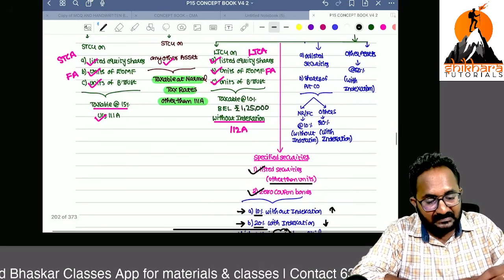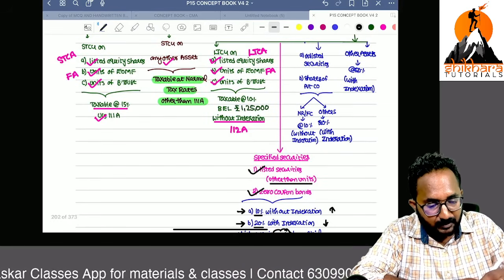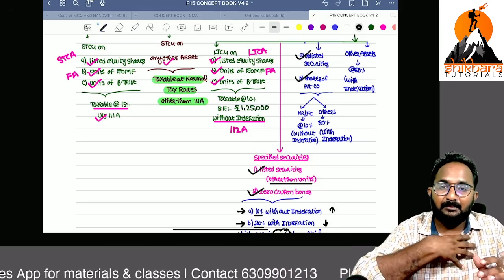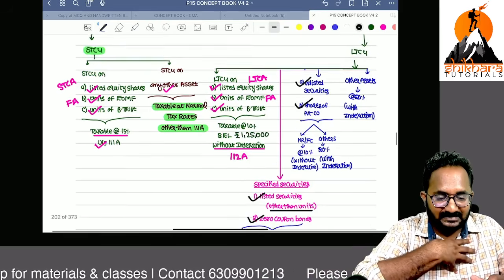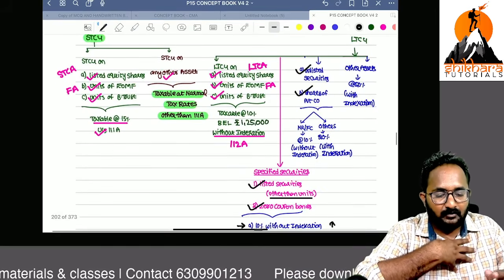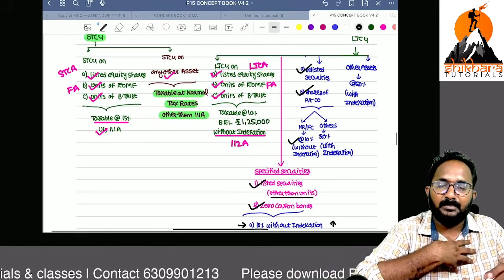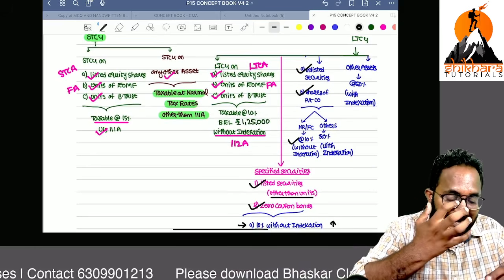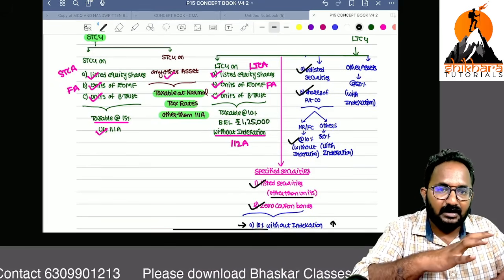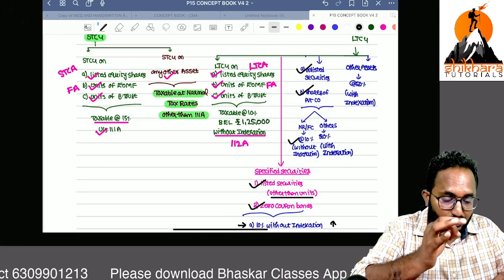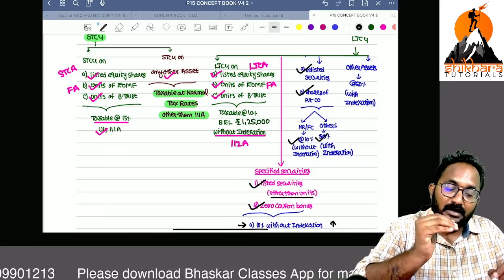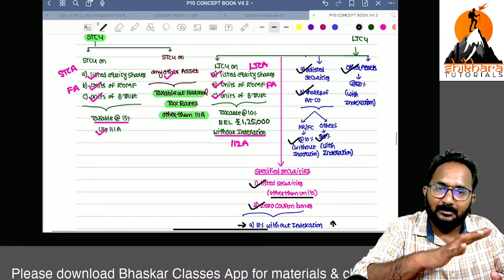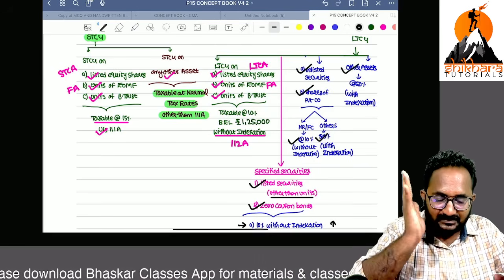Now, unlisted securities. Remember, this list is important. Unlisted securities and shares of a private company, if I am transferring these two as a capital asset and they are long term: for a non-resident and foreign company, the unlisted securities and the shares of a private company held by the non-resident or foreign company, 10% without indexation. For others, 20% with indexation. So all other long-term capital assets, 20% with indexation.